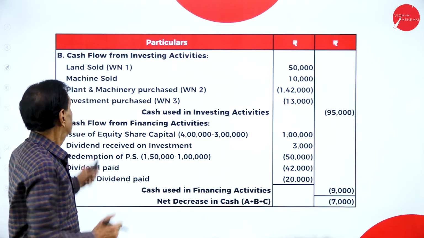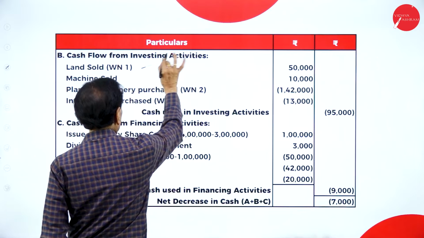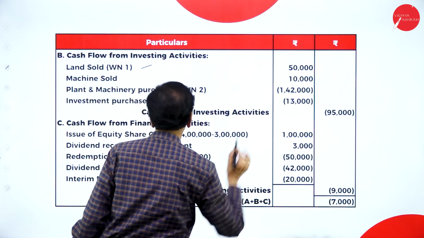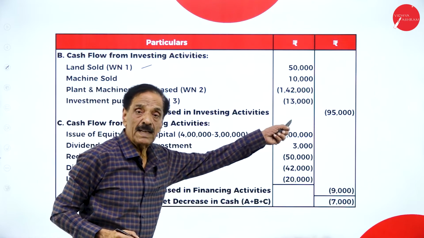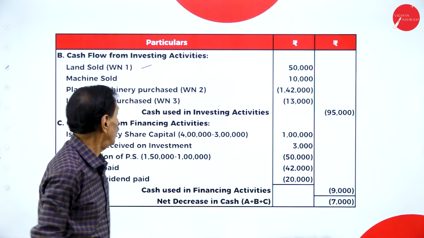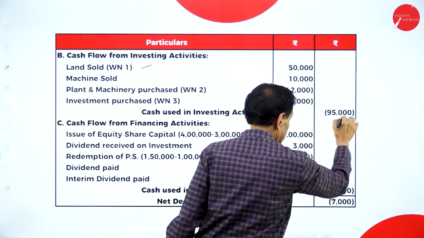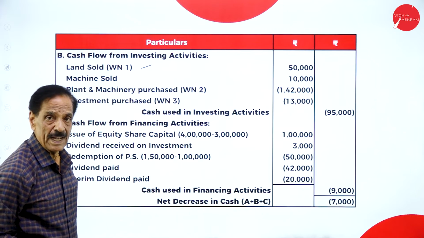Then cash flow from investing activity. Land sold as per the working note, 50,000. Machinery sold, 10,000. Purchase of machinery, 1,42,000 as per working note. Investment purchase, 13,000. So there's a negative figure of 95,000. It's the net investing activity.